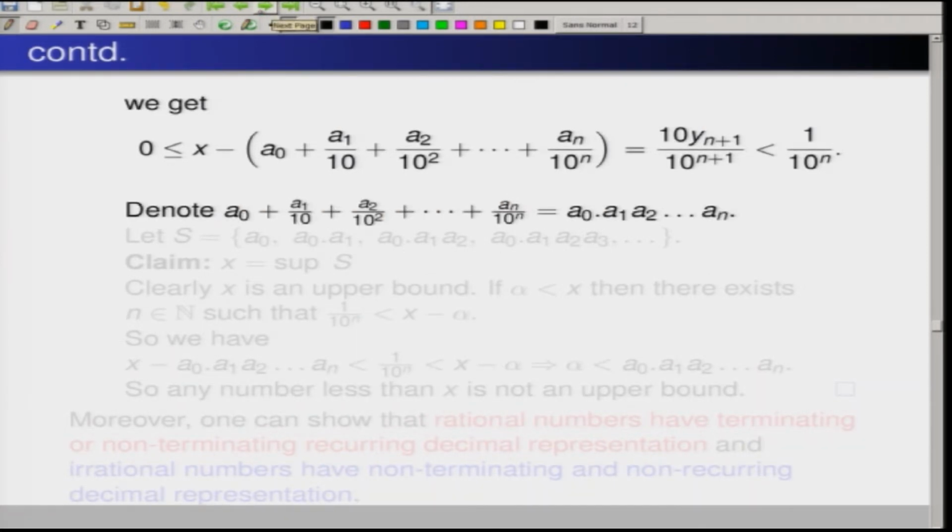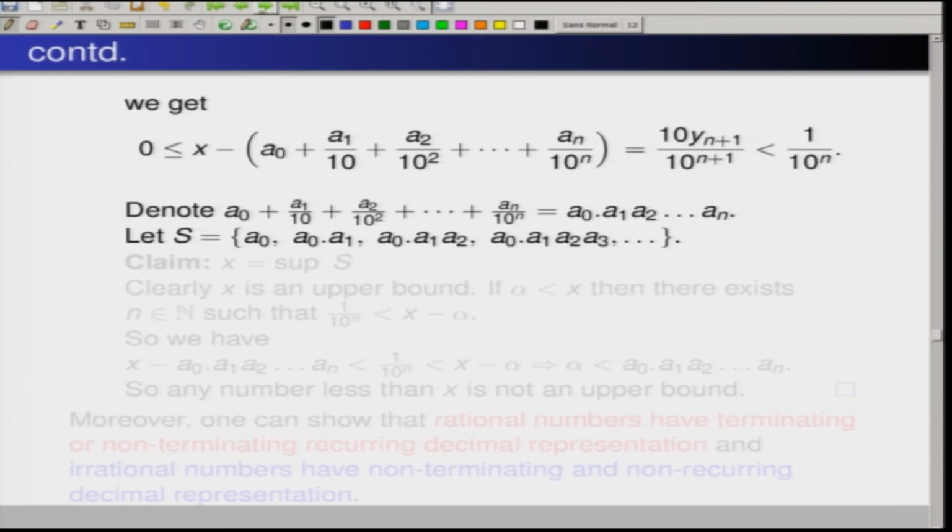Now, denote a0 plus a1 by 10 plus a2 by 10 square up to a_n by 10 to the power n as a0.a1a2 up to a_n. This is the decimal representation of this. Okay, now this is the technical part. Now, we consider the set: first a0, next element is a0.a1, next element is a0.a1a2, then a0.a1a2a3, like this you go on.